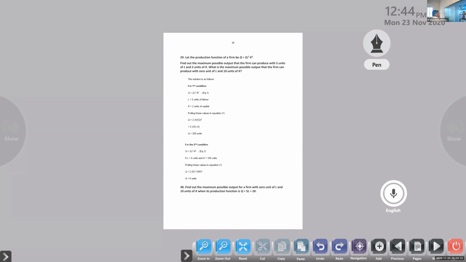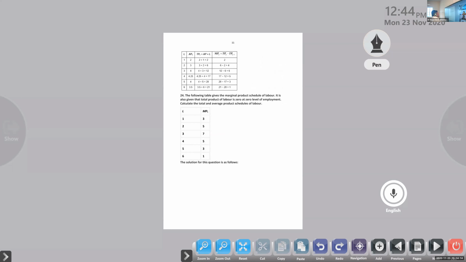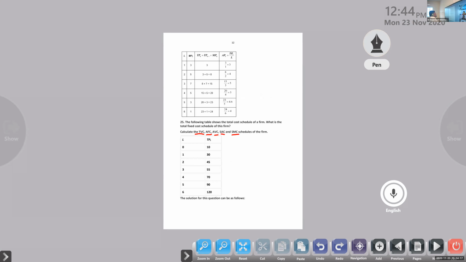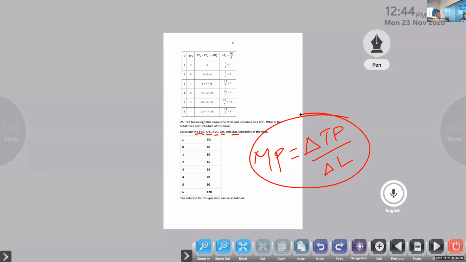Here, see. Marginal product MP is equal to, tell me, how can I find marginal product? Delta TP by delta L, the input. Here only the change is mentioned, but the quantity is not mentioned, right? So quantity is also needed. That's the problem there. I will explain that again, no worries. We will explain it in the next class, before that, without a quantity.